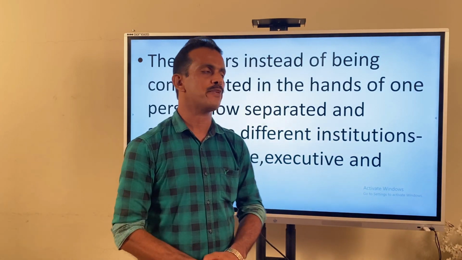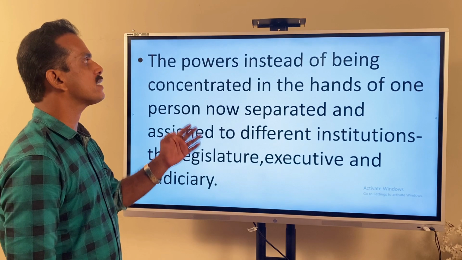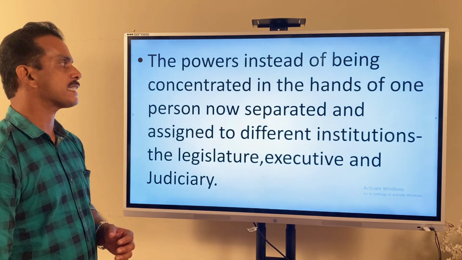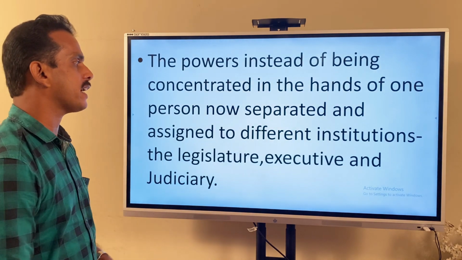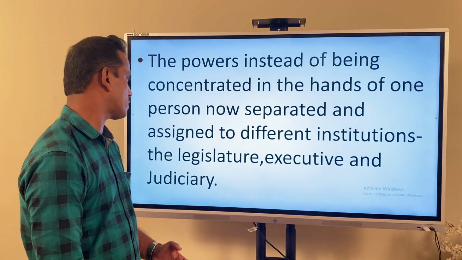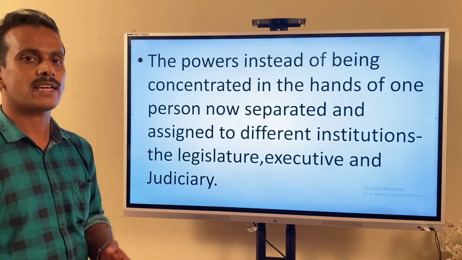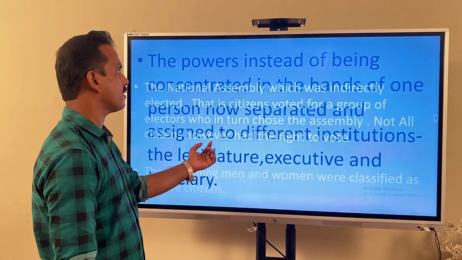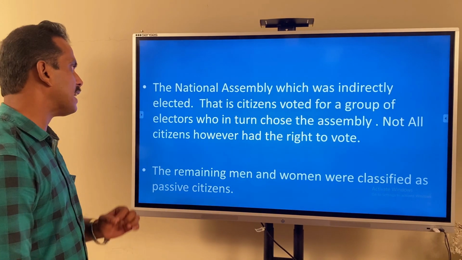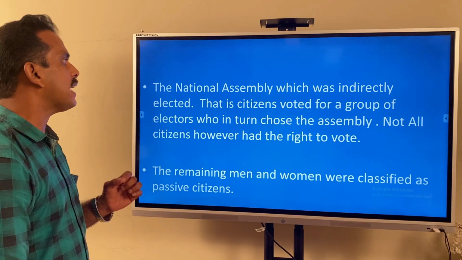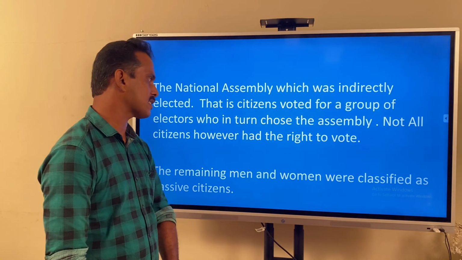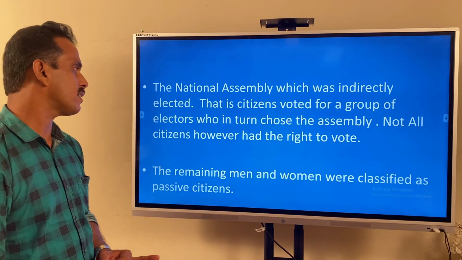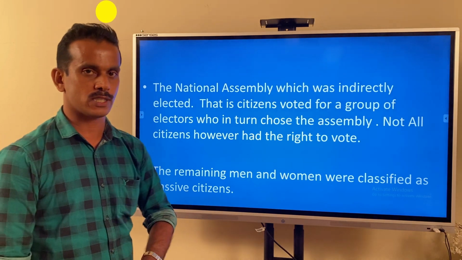In the 1791 Constitution of France, the powers, instead of being concentrated in the hands of one person, were now separated and assigned to different institutions such as the legislature, the executive and the judiciary. The National Assembly was indirectly elected: citizens voted for a group of citizens who in turn chose the assembly. Not all citizens, however, had the right to vote.